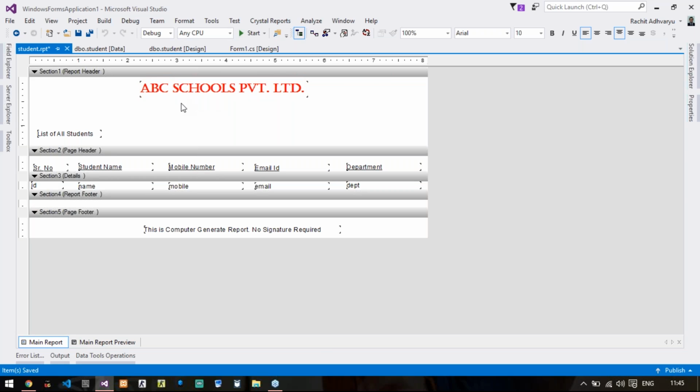Now, other than this, what you can add here? You can add many things, like you can see here Field Explorer option on the left panel of my screen. I'll just wait, let it get activated because there are some issues with this Visual Studio, so it will activate in a few seconds. I will show how to add some parameters. That means this is what we have used, the page header and detail section, that is pull method, and what I also want to use is push method. So both methods I'm going to use here.